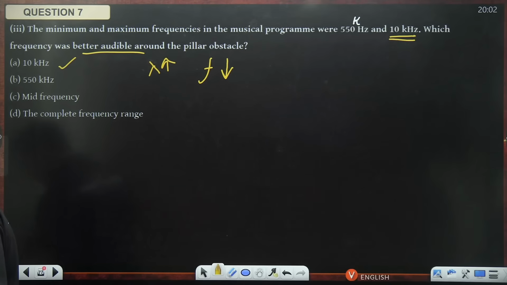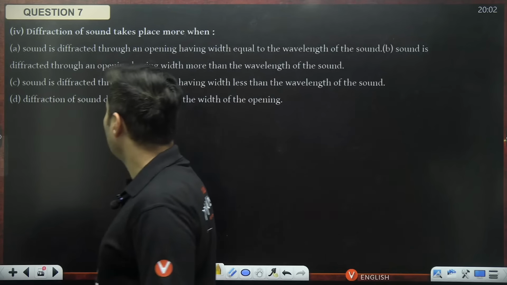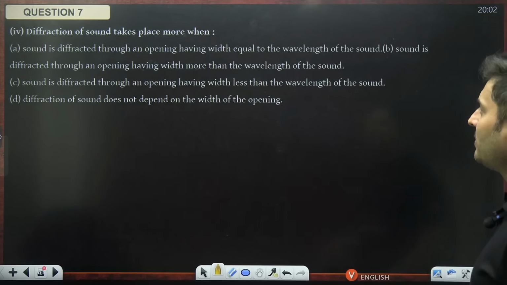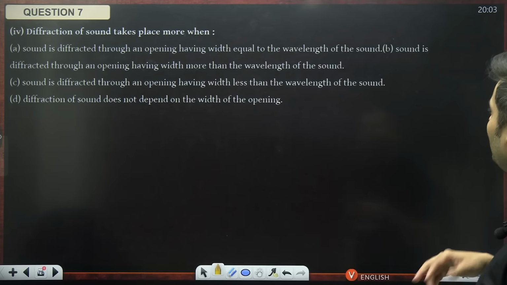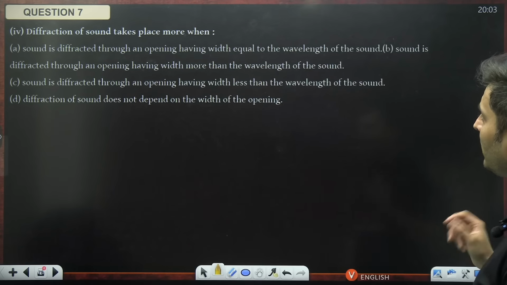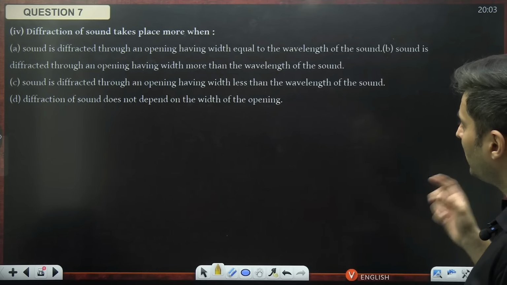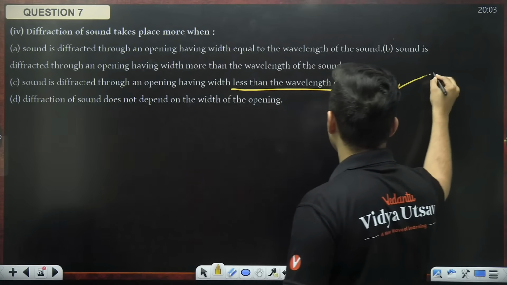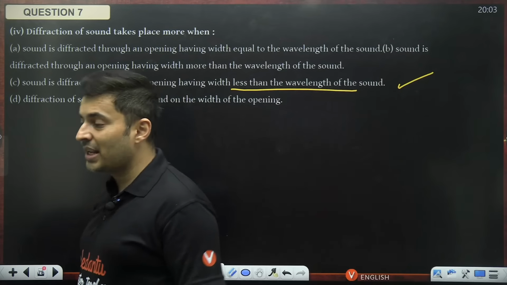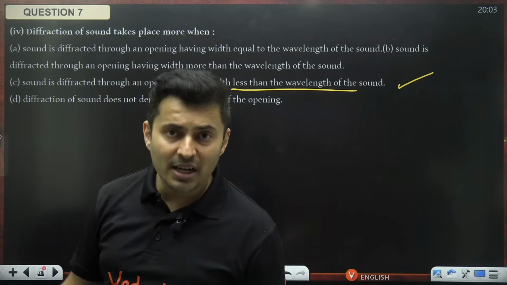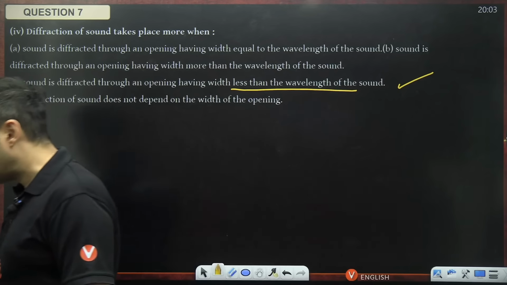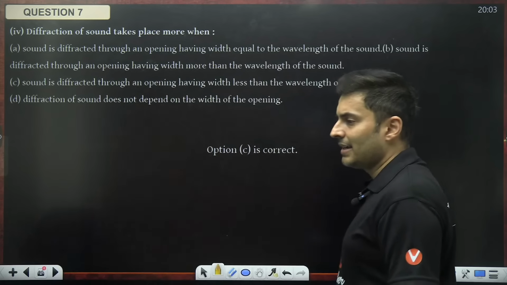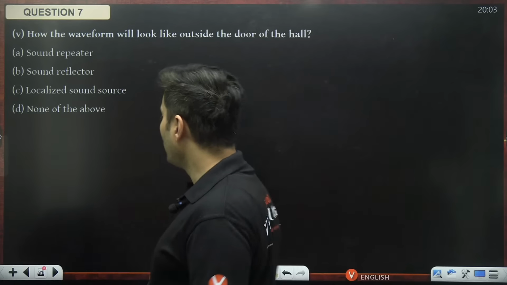Moving on to the next one. Diffraction of sound takes place more when sound is diffracted through an opening having width equal to the wavelength; more than the wavelength; or less than the wavelength of the sound. Yes, it definitely should be less than the wavelength of the sound. The opening should be smaller, wavelength should be bigger for the spreading to happen. So option C will be absolutely the right answer. Correct? Very good. Moving on.